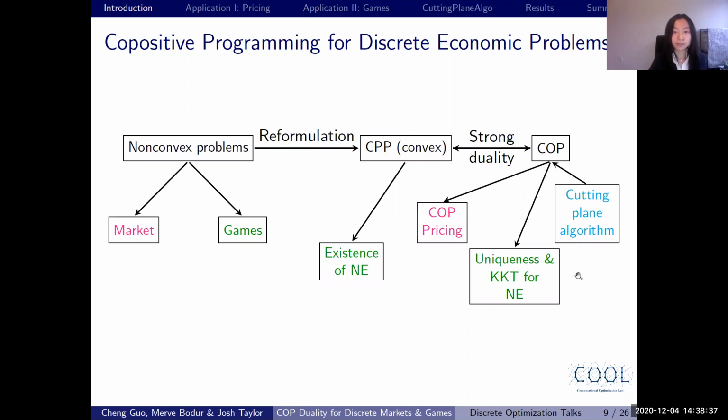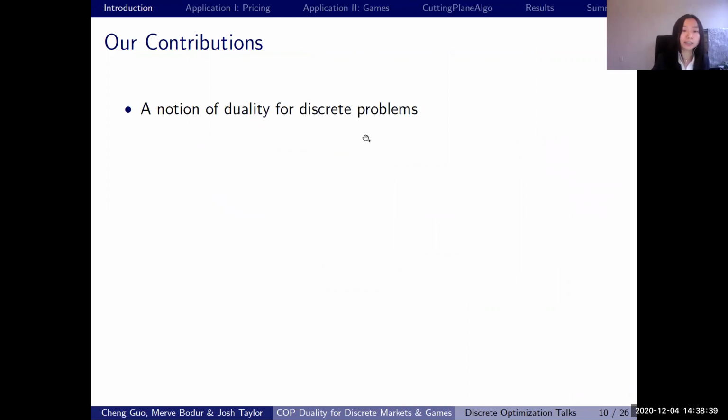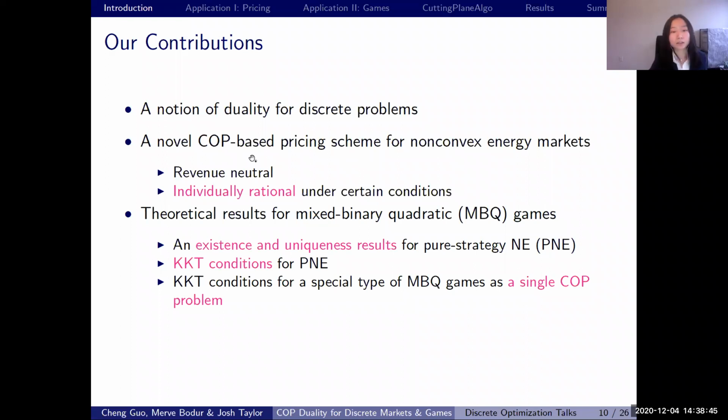Our contributions include proposing a notion of duality for discrete problems. Also, we propose a novel COP-based pricing scheme for non-convex energy markets, where this pricing scheme is revenue neutral and under certain conditions is also individually rational. We also propose several new theoretical results for mixed binary quadratic, or MBQ, games, which is a special case of discrete games.